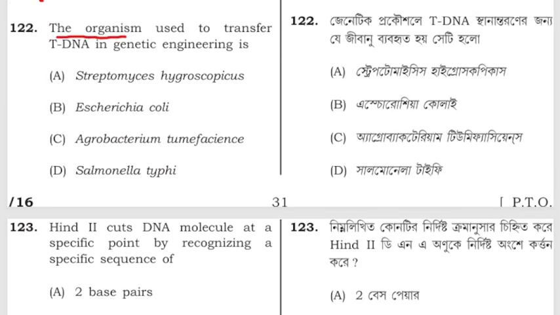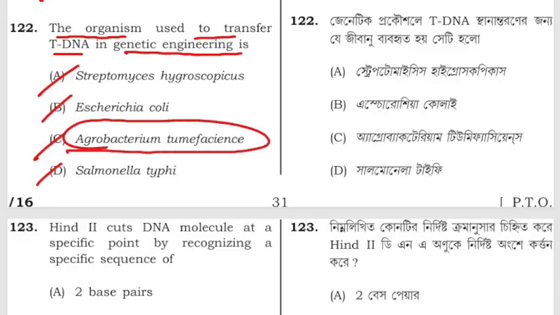The organism used to transfer T-DNA in genetic engineering is Streptomyces, Hygroscopius, Escherichia coli, Agrobacterium tumefaciens, Salmonella typhi. The correct answer is Agrobacterium tumefaciens, which transfers T-DNA.